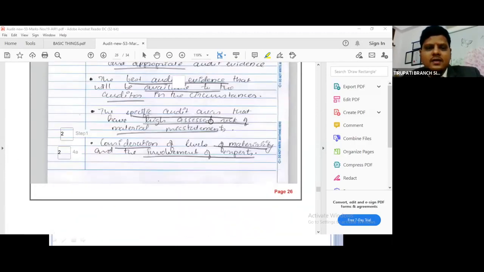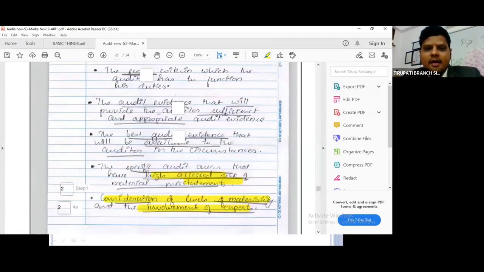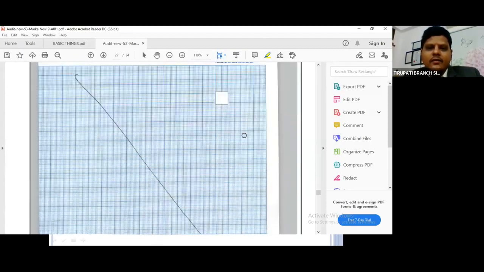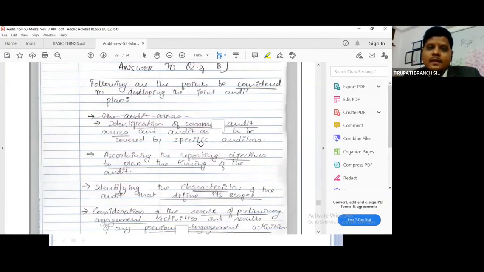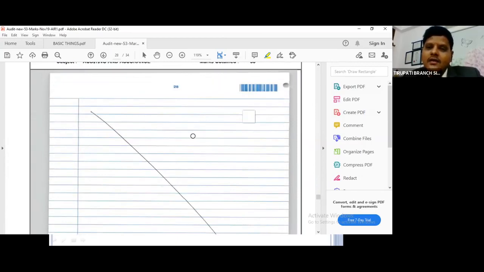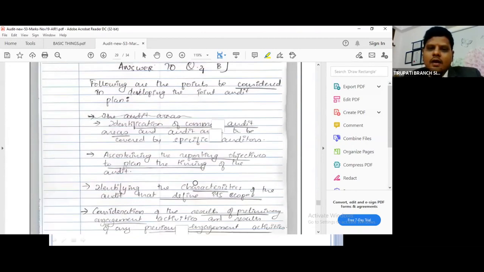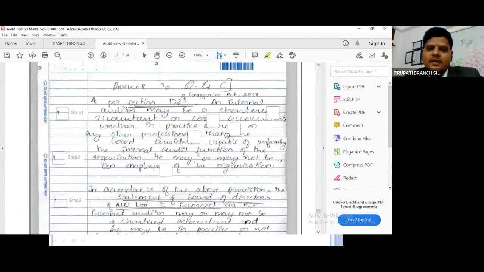Now, once you have written the exam like this, consideration of laws and regulations, important points underlined, everything. Please understand, this is the way we should write an examination. Once you have blank pages at the end, please draw a line like this. Don't leave it open. The paper evaluator will see, but when you draw it like this, he will go and see the next page. So again, he started writing here. This is the way you should prepare for your exams, friends.